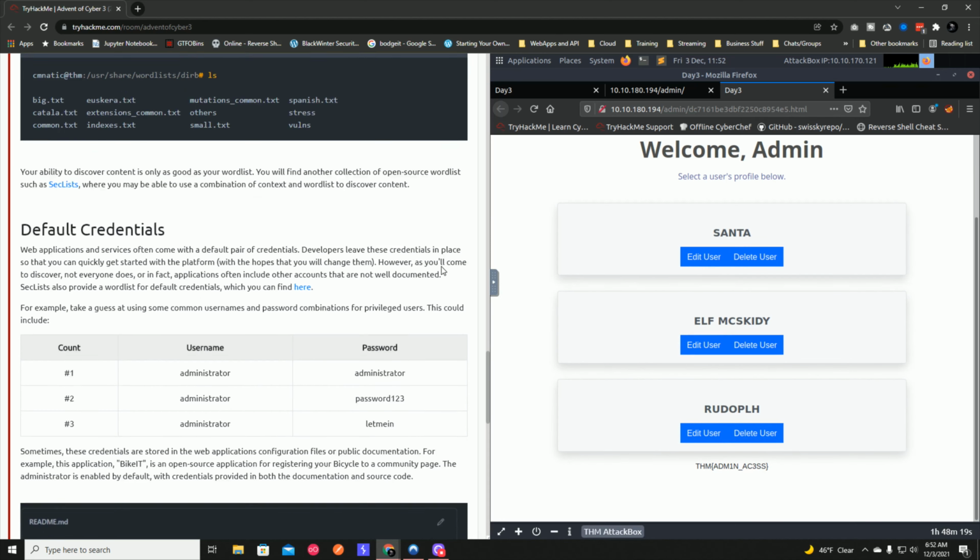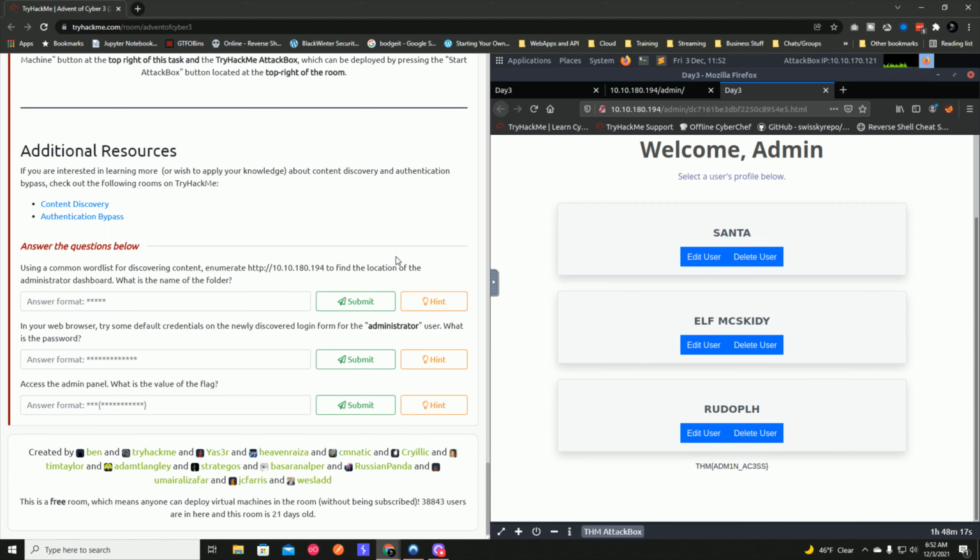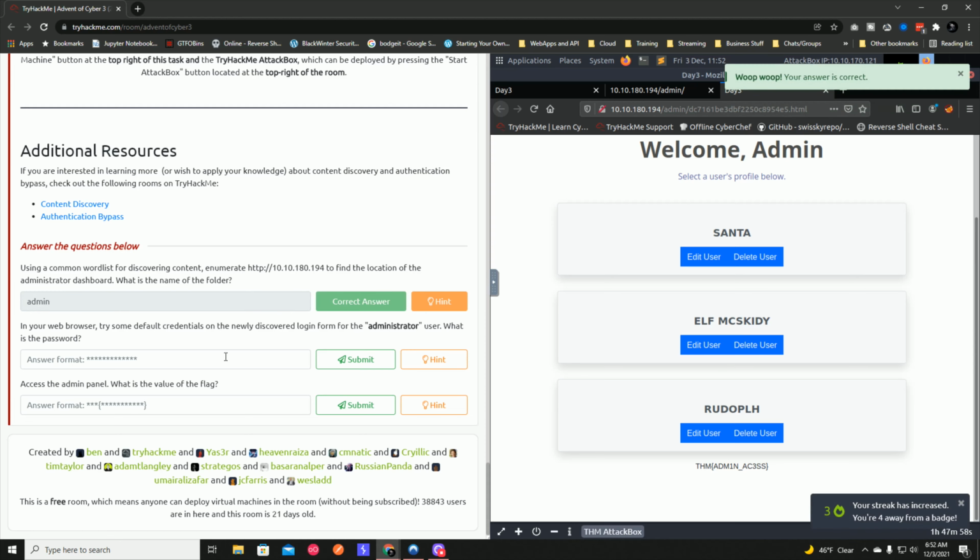Because there were only 3 questions, let's just see what happens. So, using a common word list for discovering content to enumerate 1010. Oh, I should have just looked at the question first. Find the location of the administrator dashboard. What is the name of the folder? That was admin. In your web browser, try some default credentials on the newly discovered login form for the administrator user.